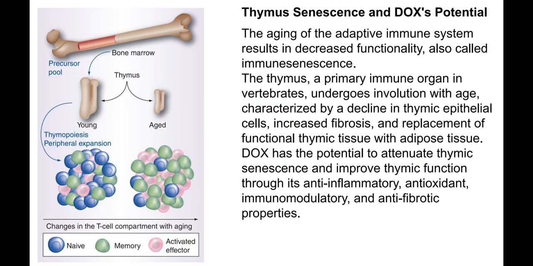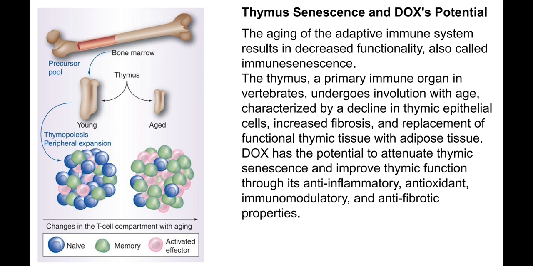But moreover, we know that the aging of the adaptive immune system results in a decrease in functionality, also called immunosenescence. Immunosenescence happens in our bodies, and the thymus changes in size, and functional tissues in the thymus are replaced by adipose tissue.